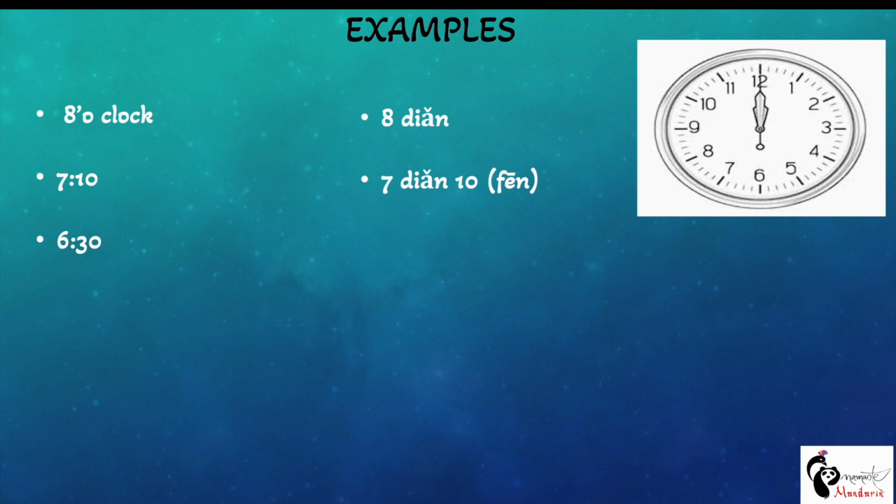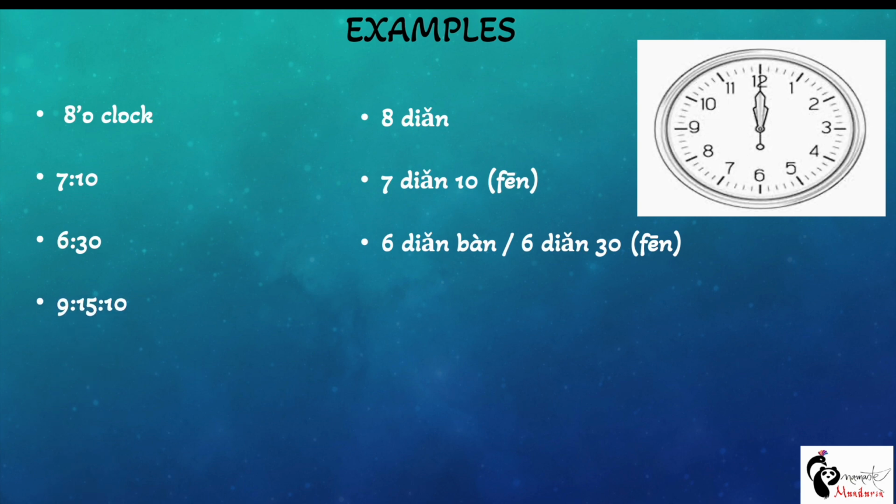Then 6:30. How do we say 6:30? We learned 6 o'clock and 30 minutes. So Liu Dian Ban. You can say it in two ways, because ban is the word for 30 minutes. Or Liu Dian San Shi Fen.